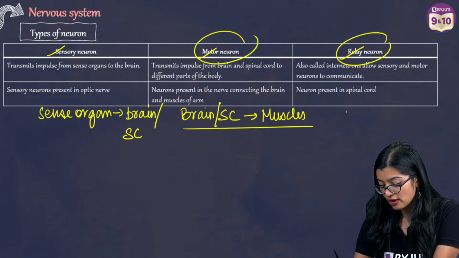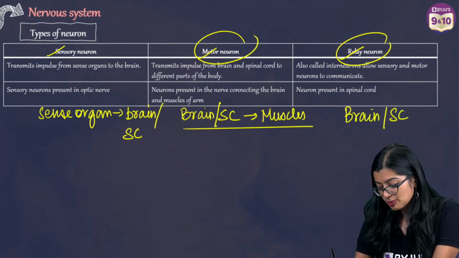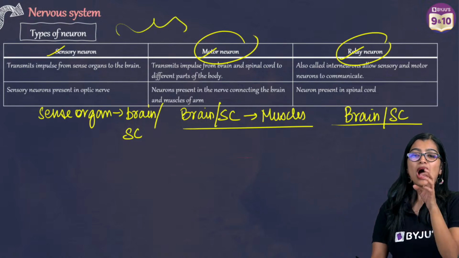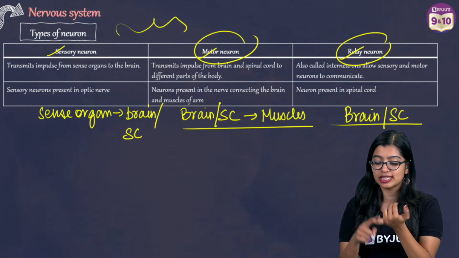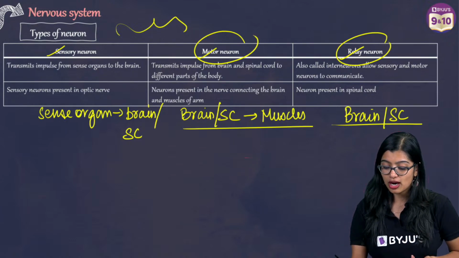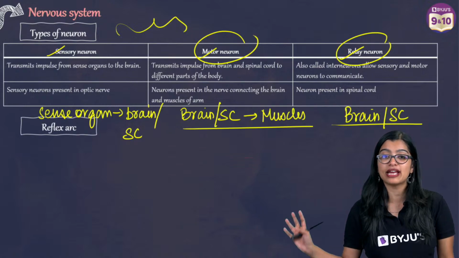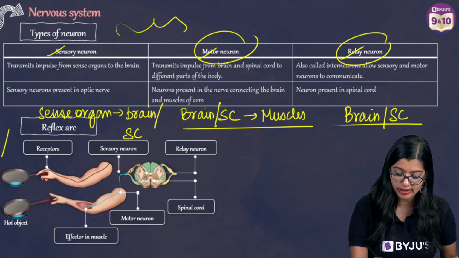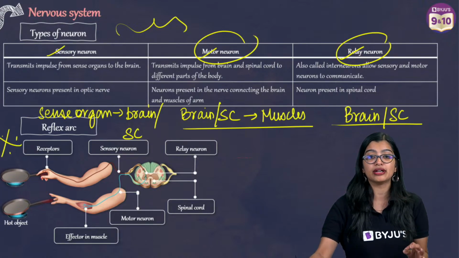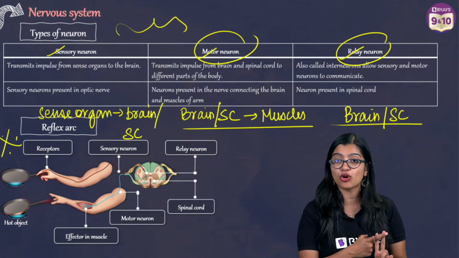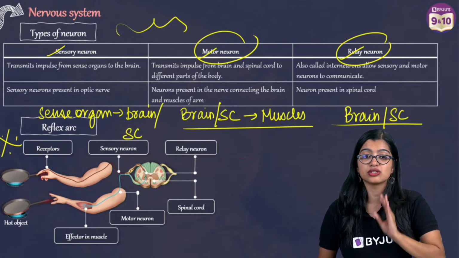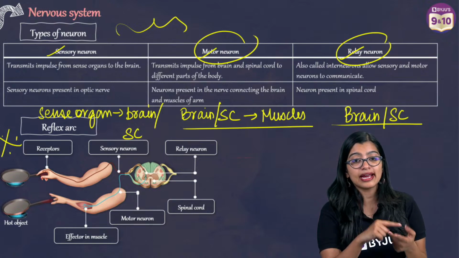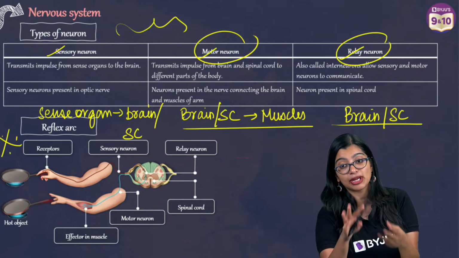Then we have relay neuron, which is present in the brain or the spinal cord, and they are the ones that connect these two neurons together. Now, why is this necessary? Why should we learn about sensory, motor, and relay? To learn about the most important topic from which you will definitely get questions, that is the reflex arc. Put a star mark in your textbook. This is very, very important. You will get questions from reflex arc. It came in your sample paper, in your pre-boards, and of course it has come in your midterm exams.